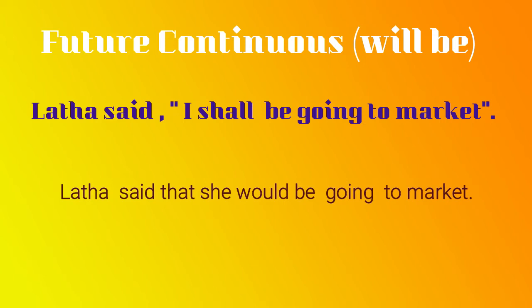I shall be going to market is future continuous tense. Now, Lata said that she would be going to market. Already we learned shall becomes should, but in cases of expressing future time, we use would. Clear?